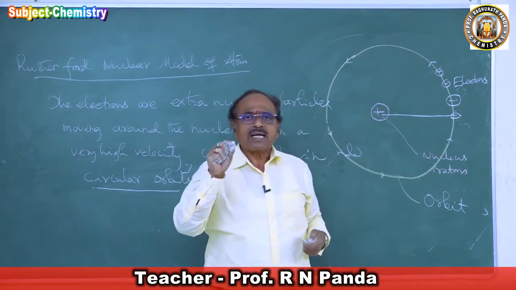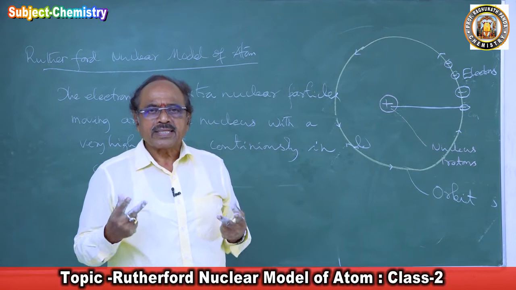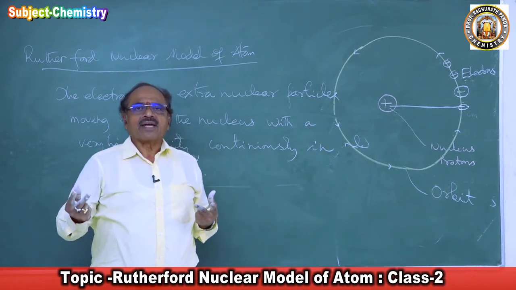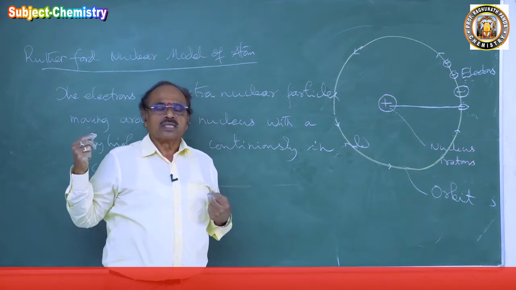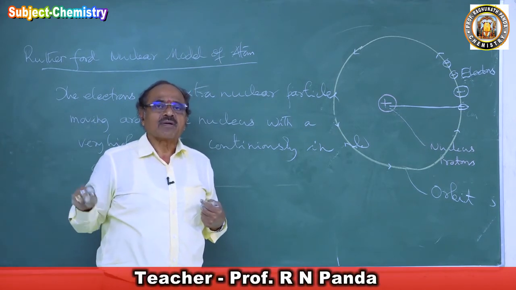When any particle undertakes a circular motion around another particle, it will have an outward centrifugal force, the force to go away from the center.